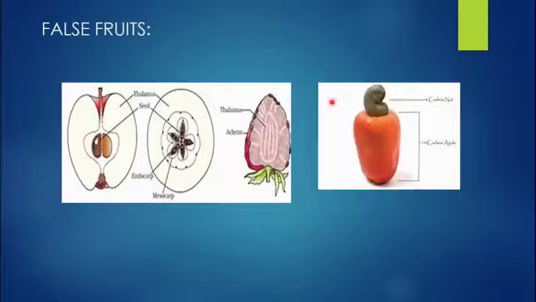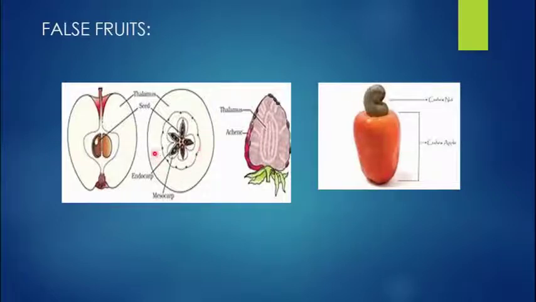Next, you can see these are the examples of the false fruit. In this example, the TS of apple, you can see the fleshy part which we eat is nothing but the thalamus, and this part is nothing but the fruit, and the endocarp is present over here, and then you can see this is the seed inside it. And in the fruit also, you can see there are different layers. The outer layer is the epicarp, then the mesocarp and the endocarp. Those are the three different parts of a fruit.